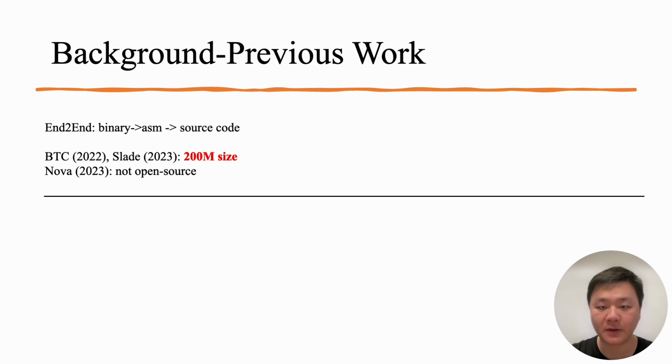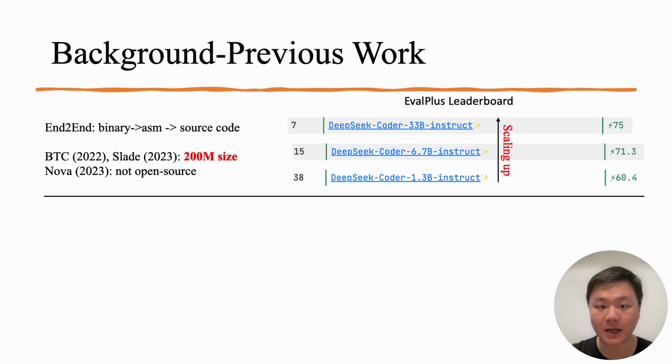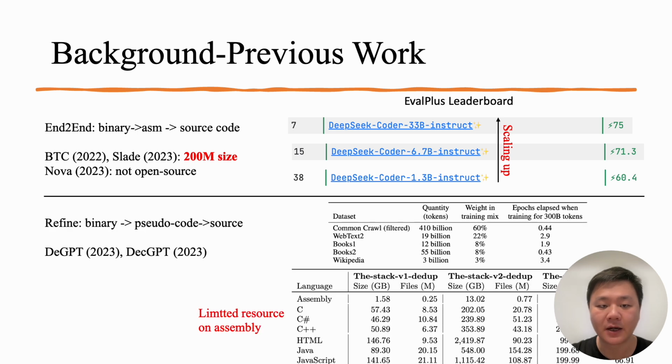But we know from the HumanEval leaderboard that larger models show significant improvement over smaller counterparts. Scaling up the model is very impressive, so we want to develop the first open-source LLM4Decompile series with model sizes ranging from 1B to 33B. Another category is refining pseudocode from decompilation tools, like DGGPT and DCGPT. But in the training data of most open-source LLMs, they are not trained with much binary or decompilation data, thus their capability to decompile is not well established.